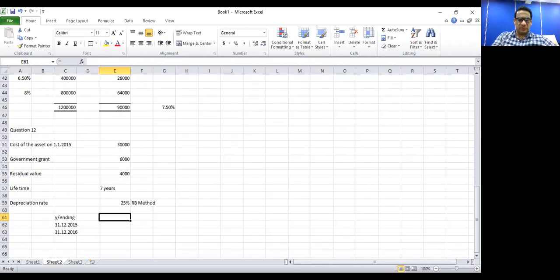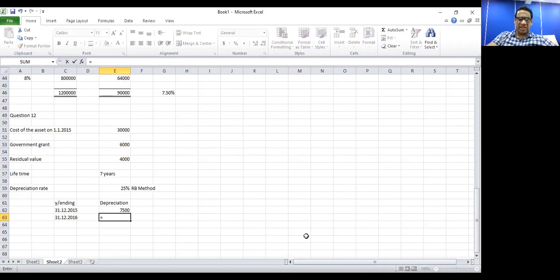First year depreciation would be 25% from the cost, since there was no prior year. So first year depreciation is 7,500. Now second year depreciation would be cost minus first year depreciation, because of the reducing balance method, into 25%.